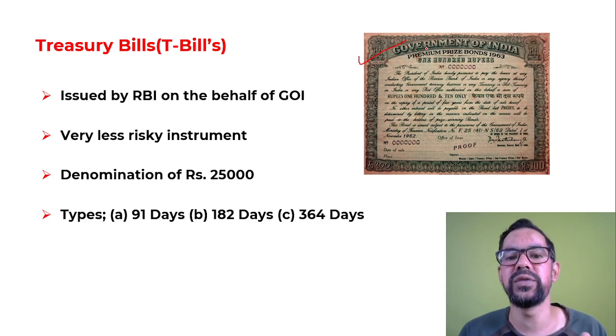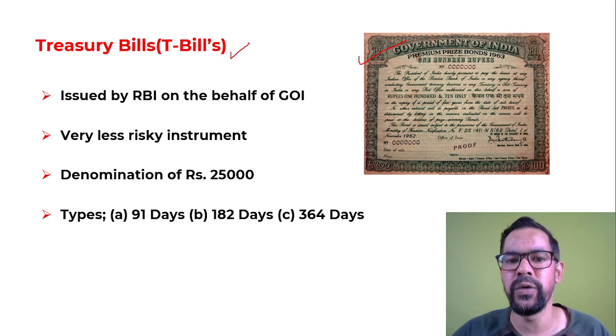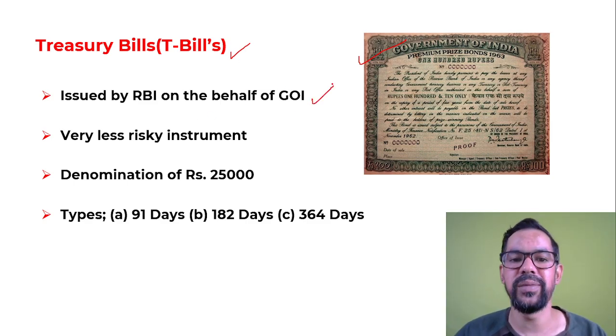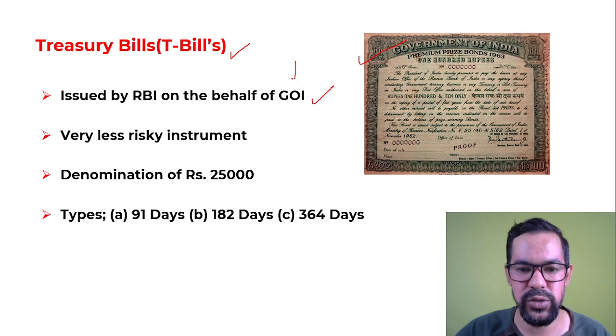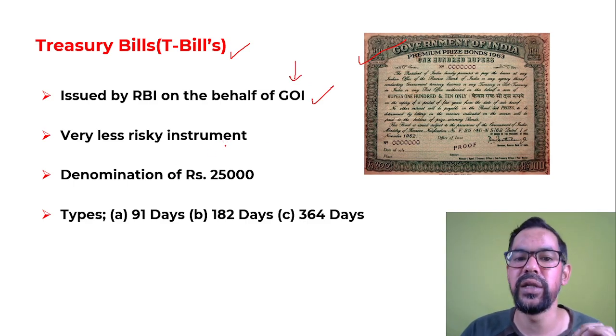If it is for short term, they call it treasury bills. For long term, we have a number of bonds. So they are issued by the Government of India. If an examiner asks you who issues treasury bills, your answer will be the Government of India. These are very low risk in nature.